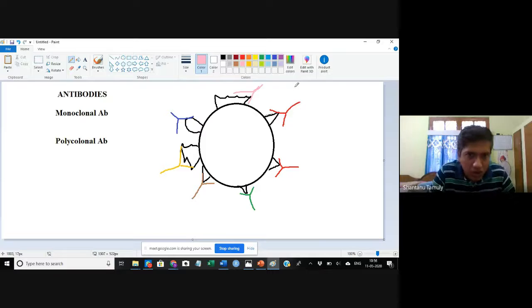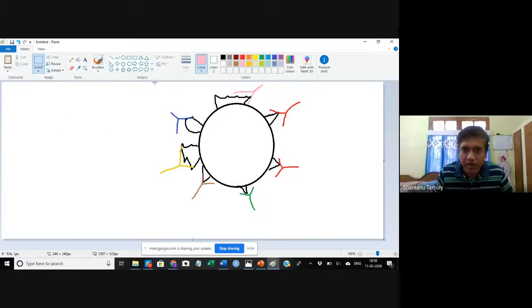Now what is polyclonal antibody? Polyclonal antibody means this group of antibodies that are specific for different epitopes. Let me remove this and bring it towards this side.